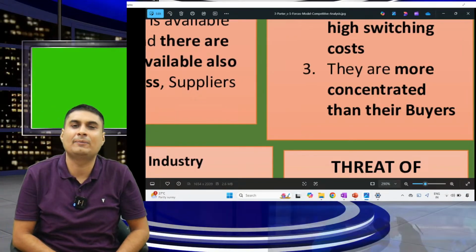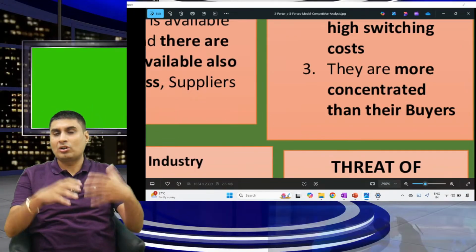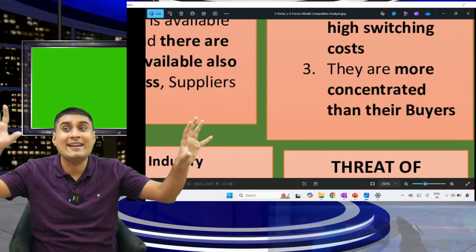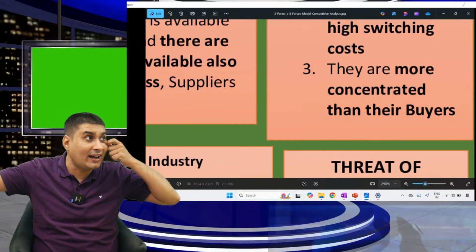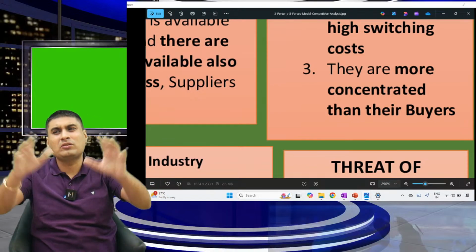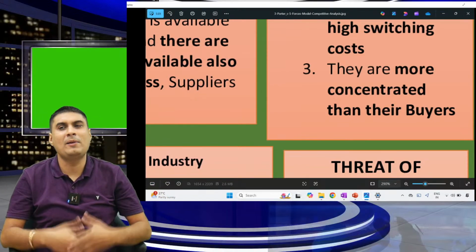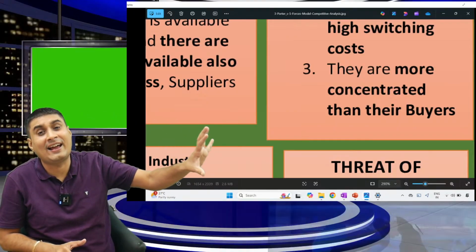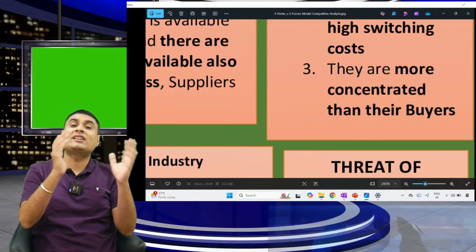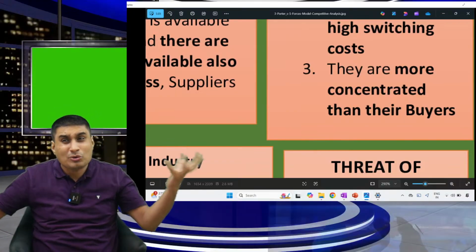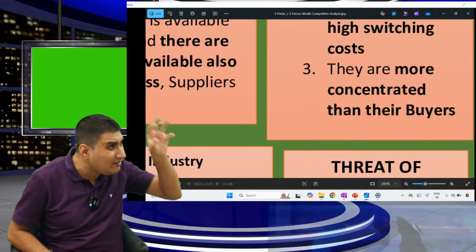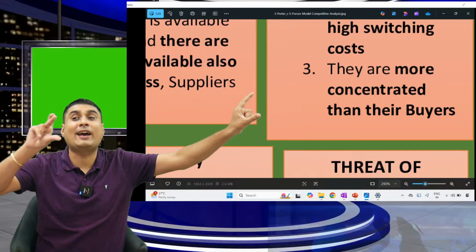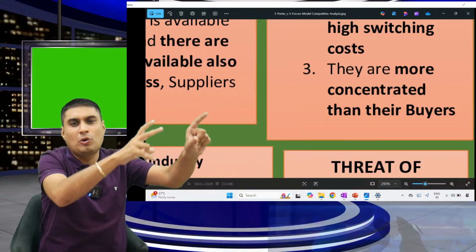Let me take a real life example. In the world, only 2 companies make aeroplanes, Boeing and Airbus. Whenever a crash has happened in the last 10 times in an airline, it is due to the aircraft of either Boeing or Airbus. So effectively there is only one company. Of course they will have more power. If you want to start an airline company, you are completely dependent on the aeroplane manufacturer. If they don't give you a plane, you are gone.